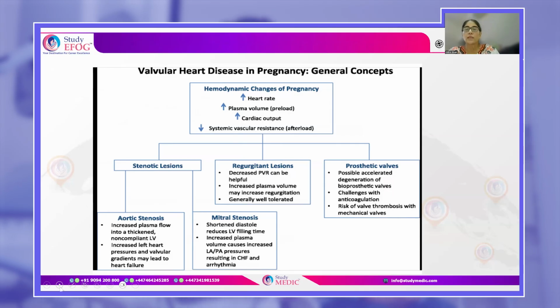Those who have bioprosthetic valves could have accelerated degeneration of the valves. There could be challenges with anticoagulation in these women. And those who have mechanical valves have a risk of valve thrombosis. So usually these are the women who are at the greatest risk in pregnancy.